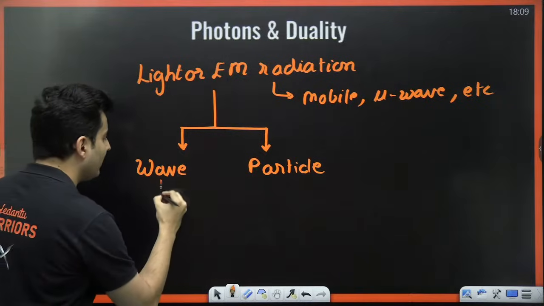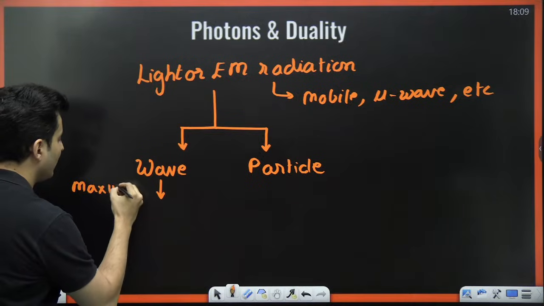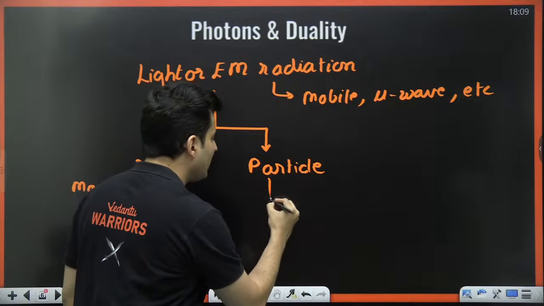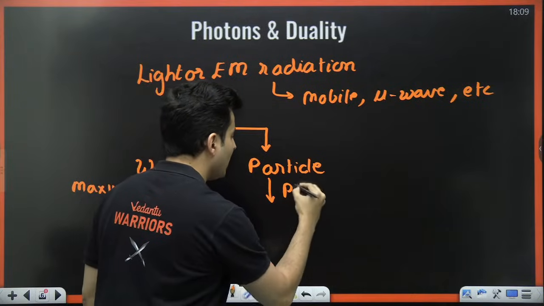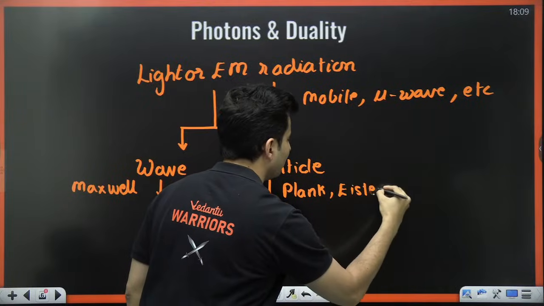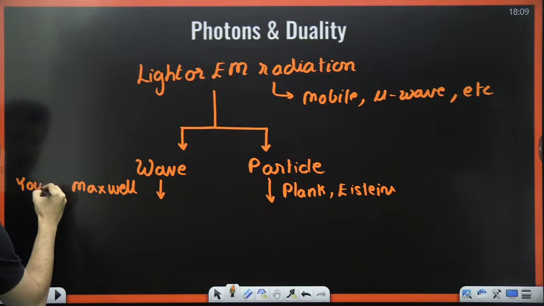This wave behavior was explained by Maxwell and many more people. This particle behavior was explained by Planck, Einstein, and so many others. Maxwell was there, Young was there, right?